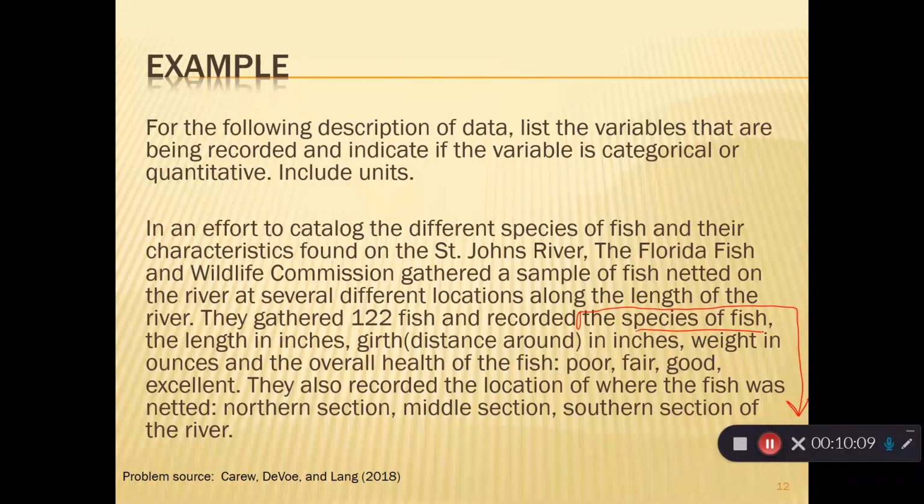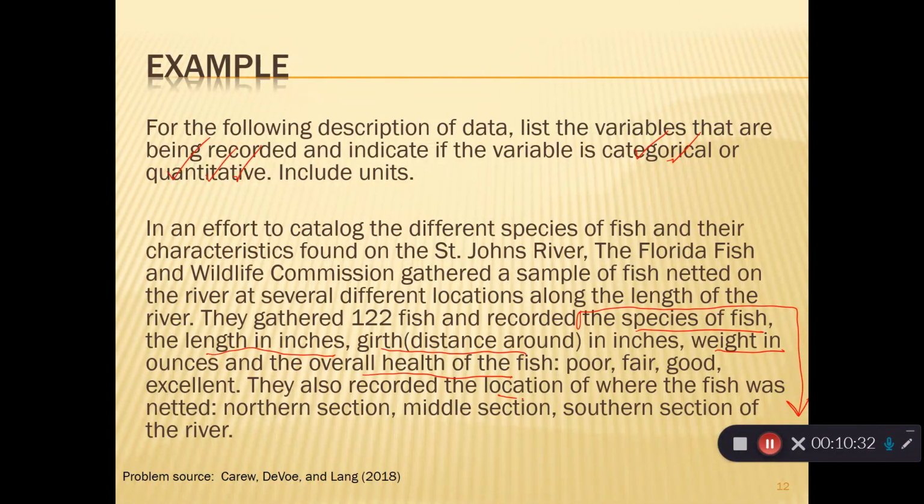So first of all, species of fish would be categorical. The length in inches would be quantitative. The girth would be quantitative. The weight would be quantitative. And the overall health would be categorical.